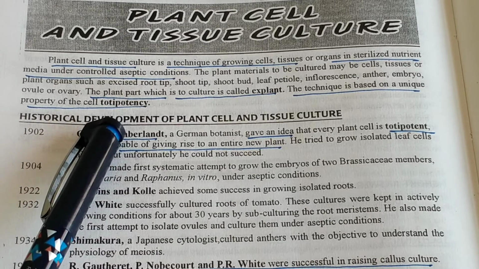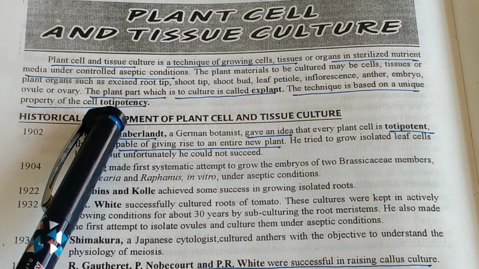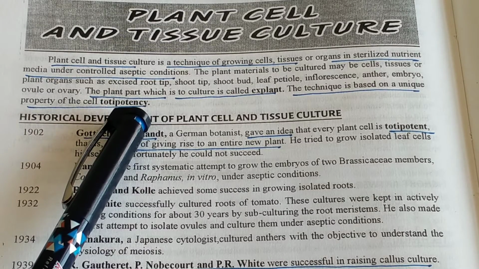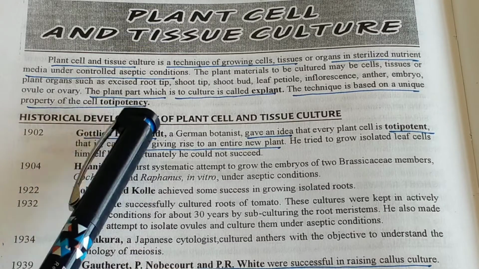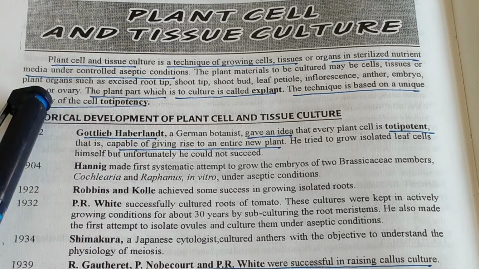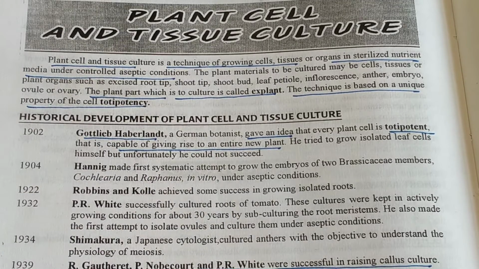If I separate toti and potency, potency means ability and toti means ability to form a new plant. I will discuss it in the coming part.